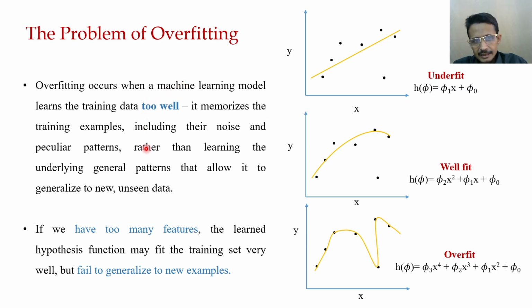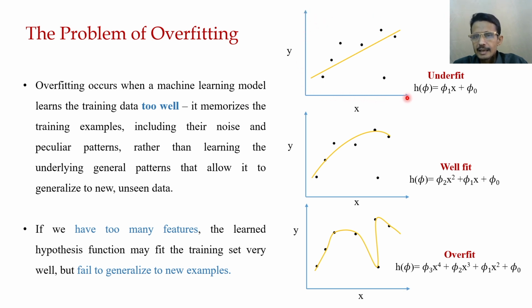Now this is a bit complicated statement to understand, and in this class we are going to understand this phenomenon. It's called overfitting.